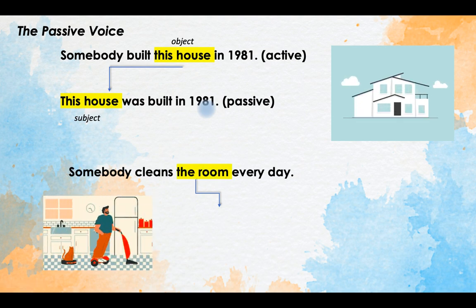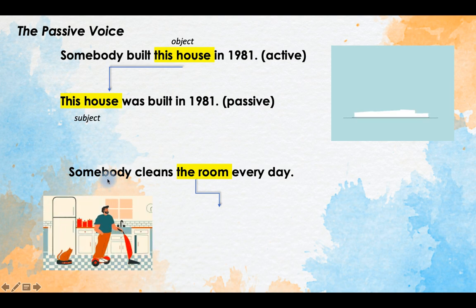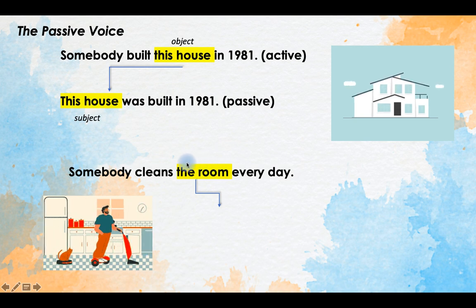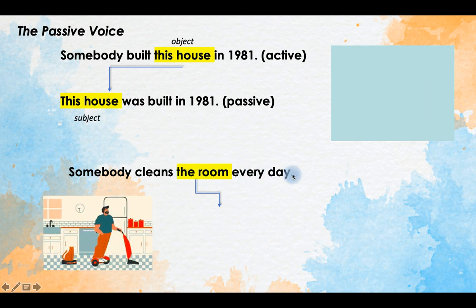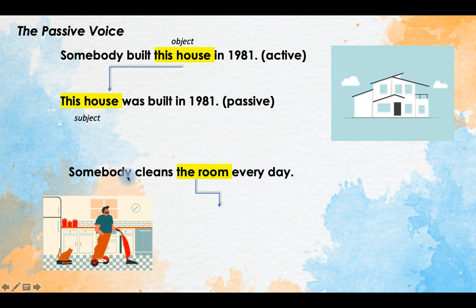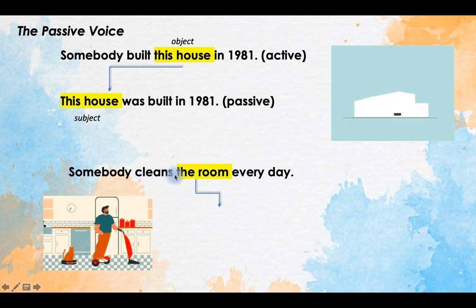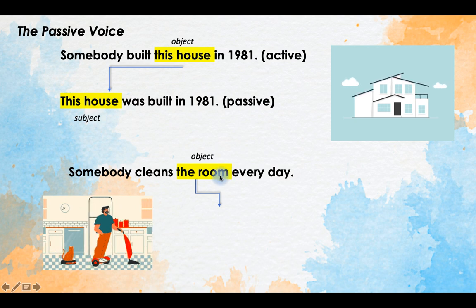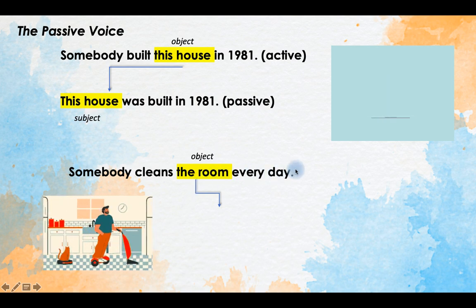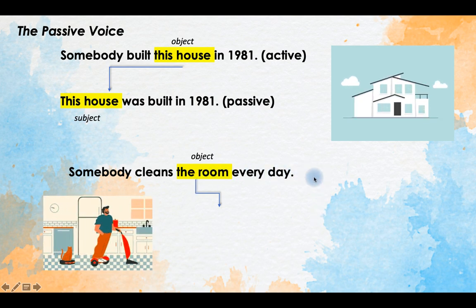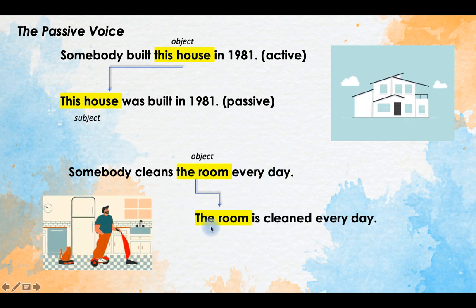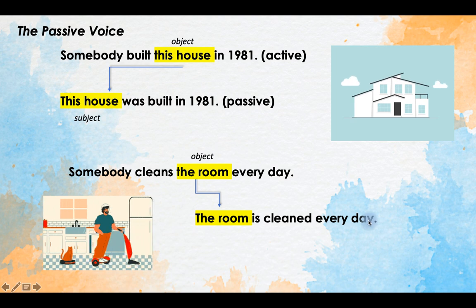One more example, as you see in the picture, somebody cleans the room every day. This is an active sentence. Somebody is the subject, cleans, verb. The room is the object of the sentence. But if we want to make it a passive sentence, we should say something like this. The room is cleaned every day.